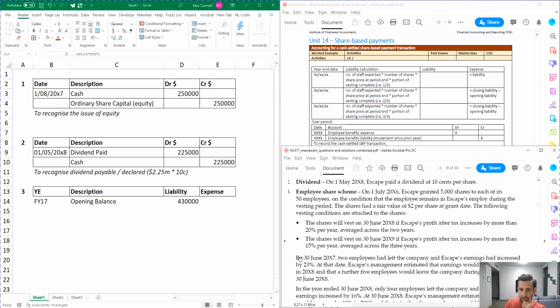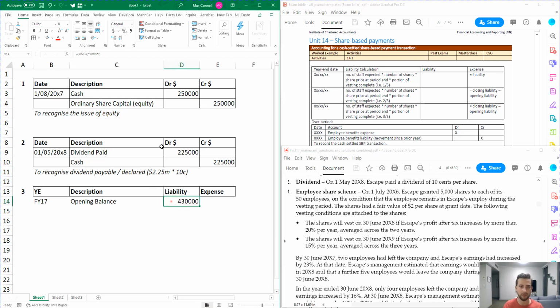Okay, so it says here, by 30 June 2017, 2 employees had left the company and Escape's earnings had increased by 23%. Okay, so in reality, they're probably expecting, by the end of 2018, so at the date, Escape's management estimated that earnings would increase by 20% in 2018. So if you've got 23% actual growth in 2017, the first year, and then second year we're expecting to be 20%, that means the average growth is going to be around 21-22%, which is above the minimum vesting hurdle for them to vest in year 2. So really, it's only going to vest in 2 years, not 3.